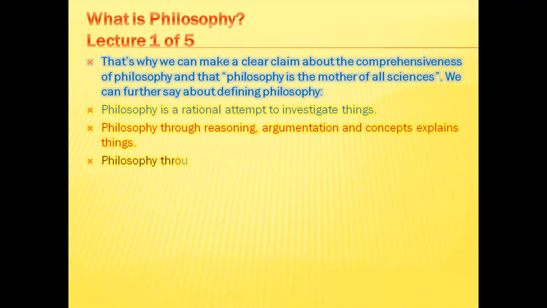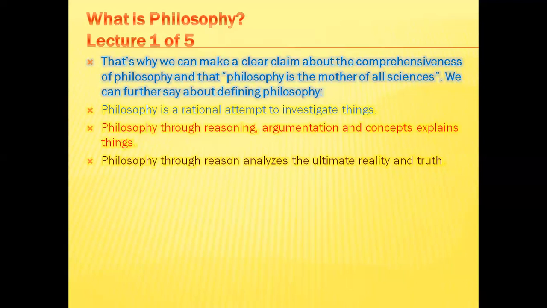Number three, we can say philosophy through reason analyzes the ultimate reality and truth, as we have already discussed in today's video, that the very first question for philosophy was the question about reality or the universe, or the basic principle of the universe, that it sorted out first what the basic principle, element or substance of the universe was.